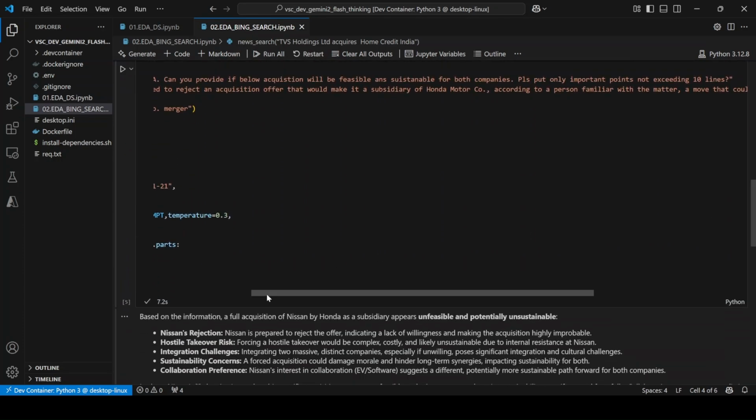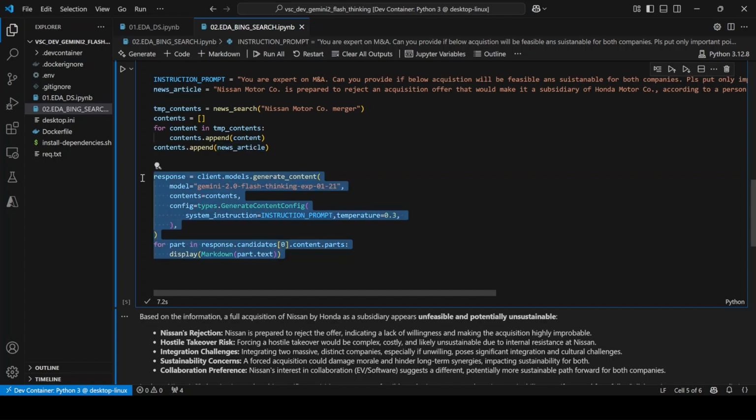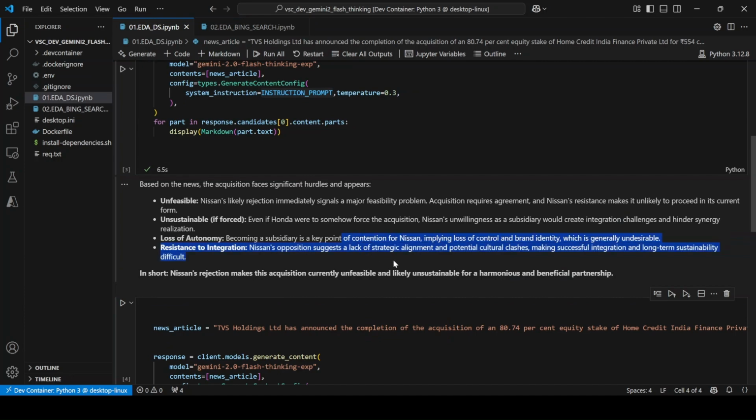Now, here is what we have done. We are adding this news article, but before that we are also adding those two news articles that we fetched from Bing, and the whole context we are passing to Gemini Flash Thinking. The answer it came up with is that the full acquisition of Nissan by Honda as a subsidiary appears unfeasible and potentially unsustainable. It mentions some reasons as such, and if I go to this, this is my understanding.